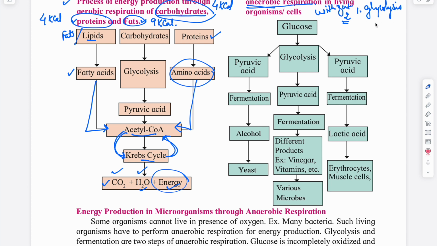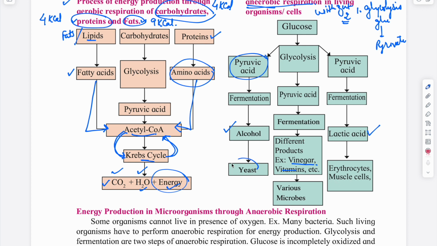So glycolysis will also occur in anaerobic respiration, and in glycolysis glucose will be converted into pyruvate. Once pyruvate is produced, it will get converted into alcohol, or it can get converted into lactic acid, or into different products like vinegar and vitamins. So it depends upon the organism.